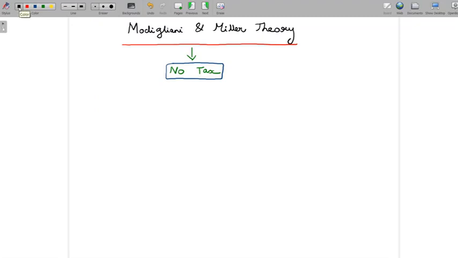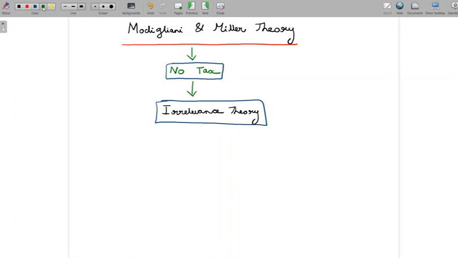So now let's see what this theory actually tells us. Now this is to be classified as an irrelevance theory. Basically what this theory tells us is any capital structure is as good as any other capital structure.